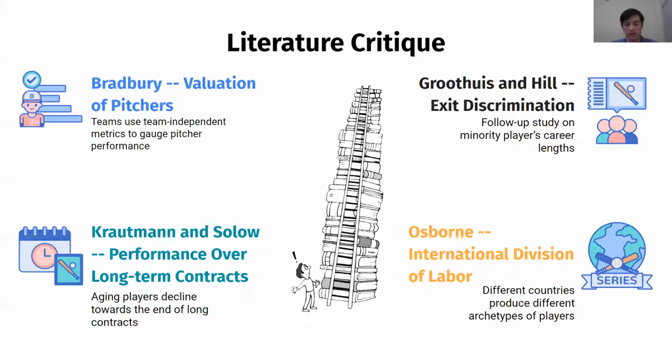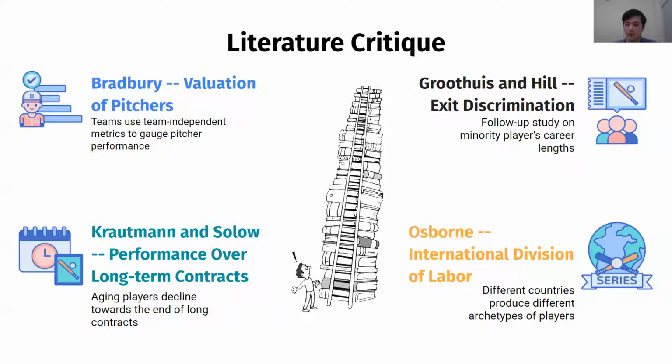This next study looks at performance over long-term contracts and found that aging players do in fact decline towards the end of long contracts, which are typically the last ones they sign, whether it's due to age or declining production. Players on the verge of retirement are declining.